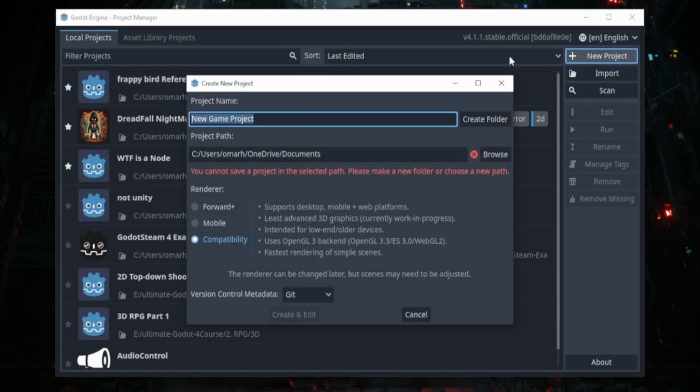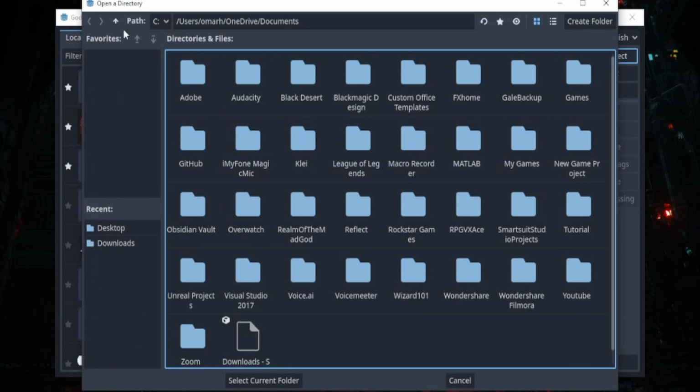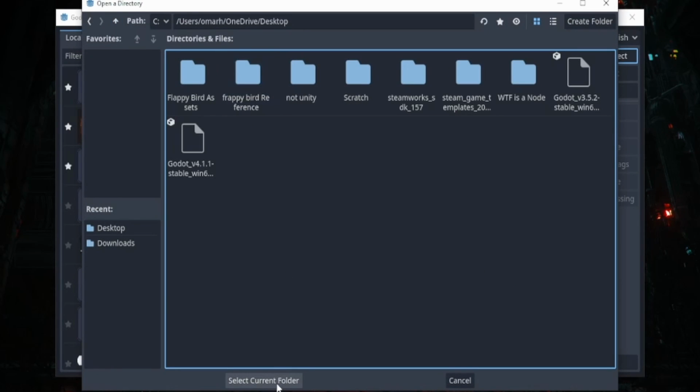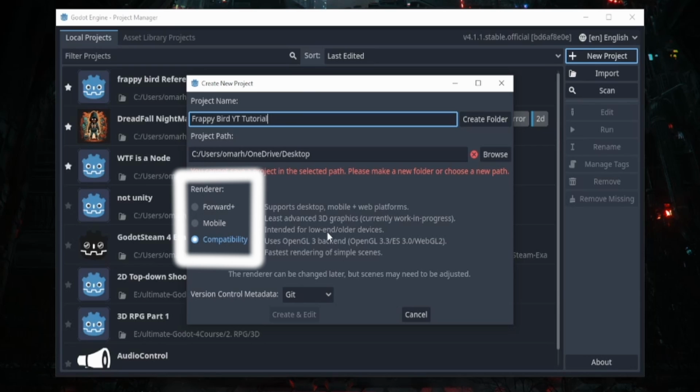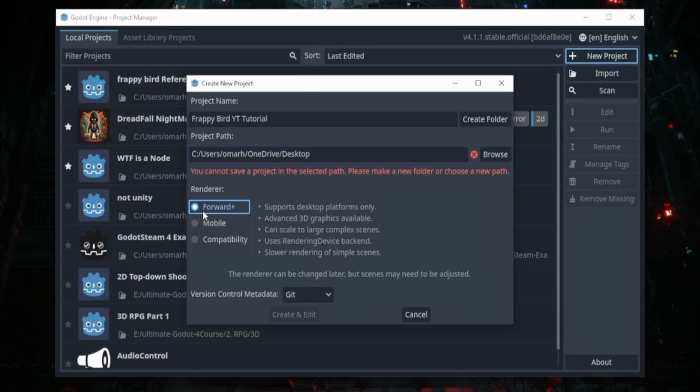We're going to create a new project. I'm going to browse it and put it in my desktop. I'm going to name this Flappy Bird YouTube tutorial. Here on the left, we have 3 different kinds of renderers. Now for 2D, usually I use compatibility. For 3D, you would most likely want to use forward, and mobile is, well, for mobile, for very less advanced 3D graphics. As you can see, there's a little description of what everything does.